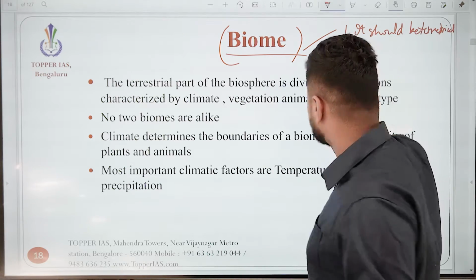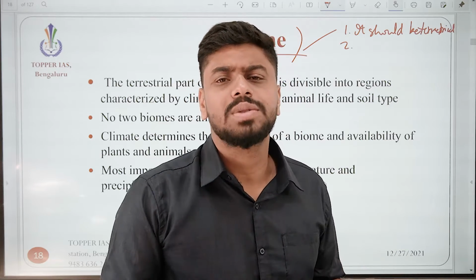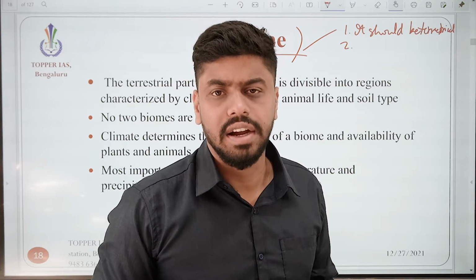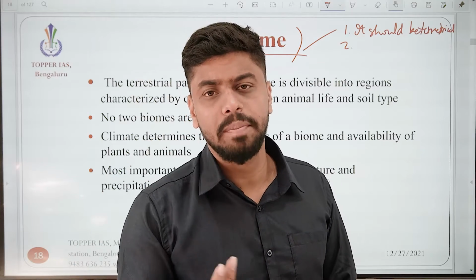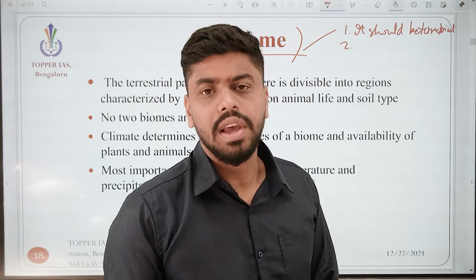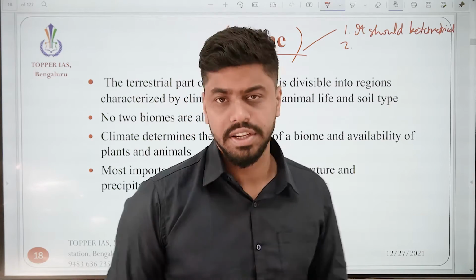The second one, whenever anything has to be called as a biome, it has to satisfy another three conditions. That's the second condition. First one, it has to be a terrestrial ecosystem. Second condition is that it has to satisfy another three conditions.